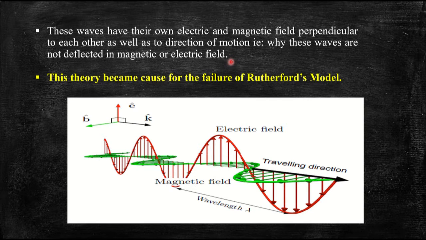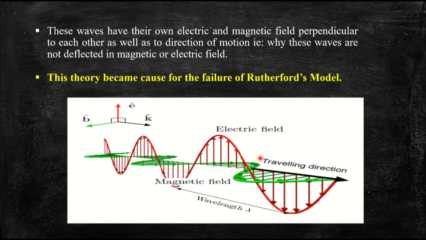So here we can see that this black arrow is representing the traveling direction of the wave and these red lines represent the electric field, which is perpendicular to the wave and is in the direction of the y-axis, while these green lines are representing the magnetic field, which we can say is in the z-axis direction and is perpendicular to the traveling direction.